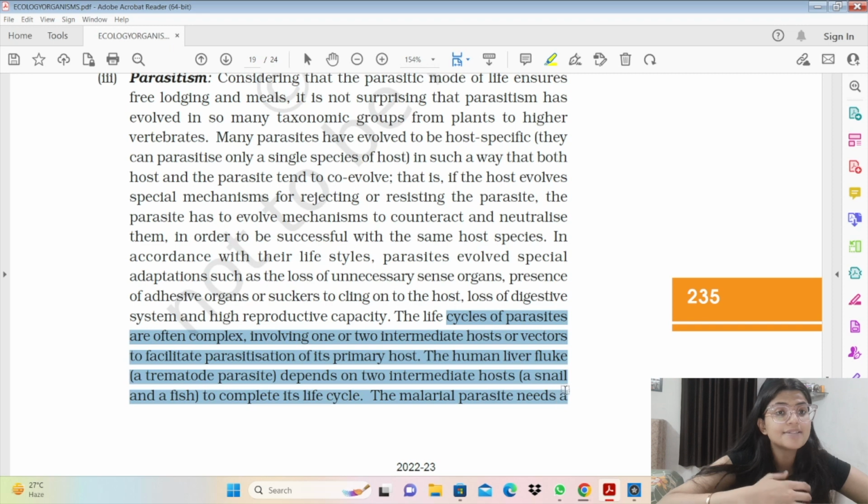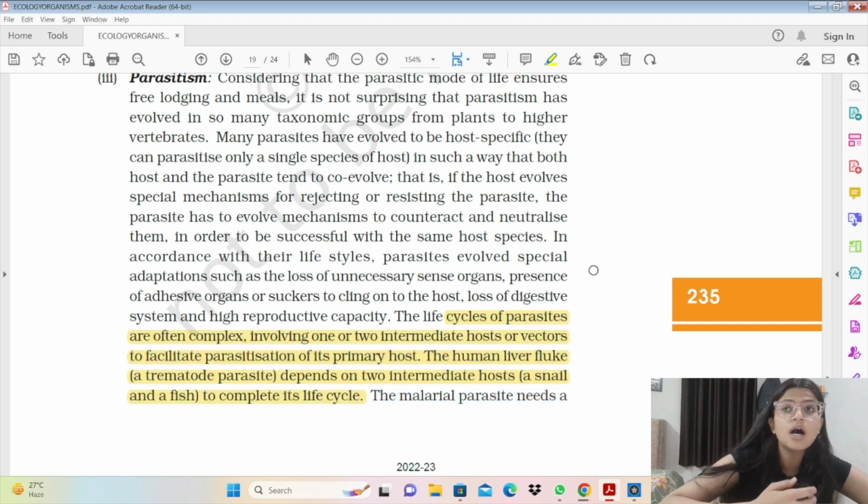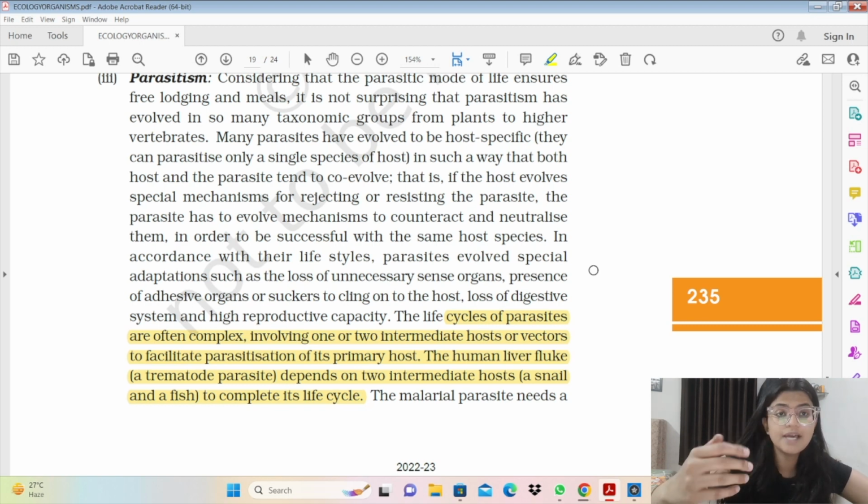So in this way, parasite and host are linked together, and the parasite achieves its nutrition and the other essential factors it needs from the host organism. Now we have some parasite examples, like the human liver fluke. It is a trematode parasite. Now what does a trematode parasite mean? A trematode parasite has 3 different host organisms. जैसे ये liver fluke है, this affects a snail, then a fish and then a human being. So in this way वो 3 host को acquire कर रहा है, 3 host से अपना life cycle complete कर रहा है. So this is a trematode parasite.